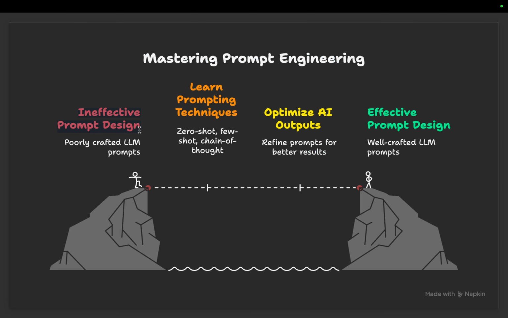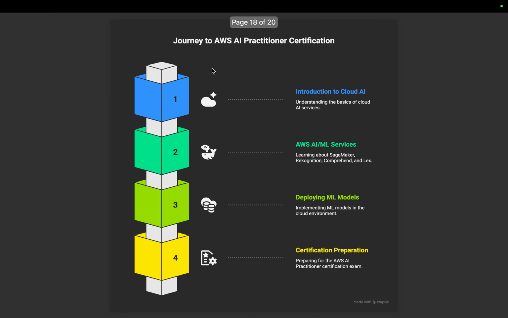So first we'll study AWS, then we will deal with statistics and the Python point of view. Like what are LLM prompts, what is zero shot, few shot, chain of thought, what is a refined prompt for better results. Everything we'll deal with. Then we will start right now with AWS AI Practitioner.